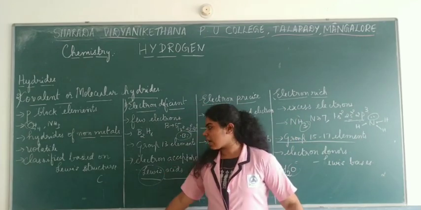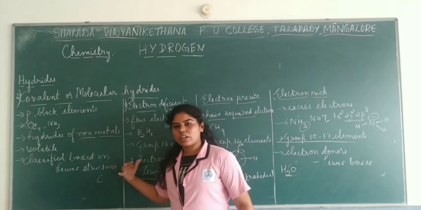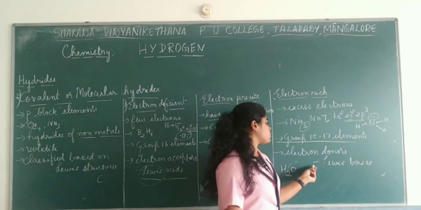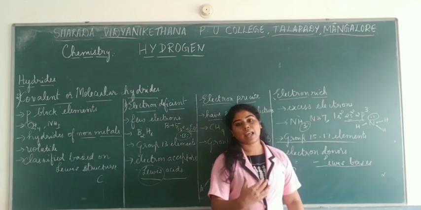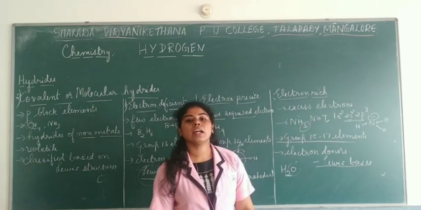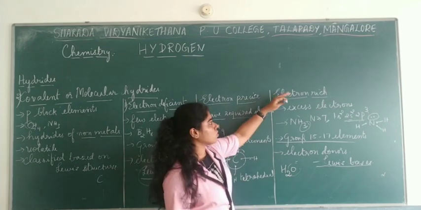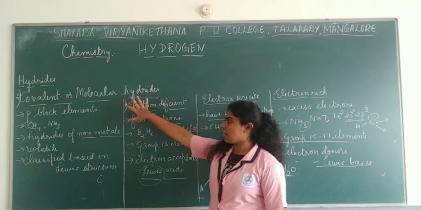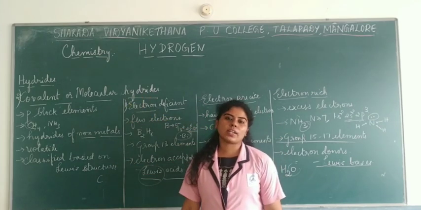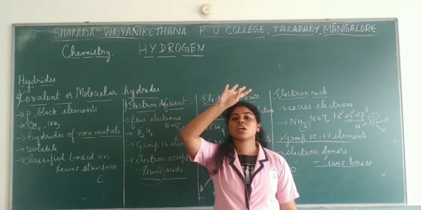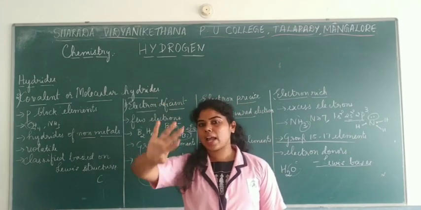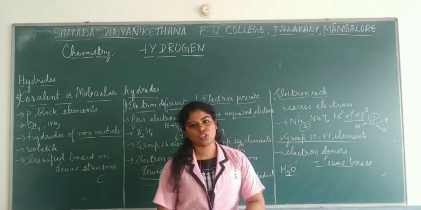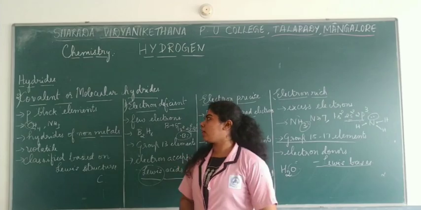And if the earlier ones are electron acceptors which are electron deficient, then these have to be electron donors, and that's why we call them Lewis bases. So these hydrides act like Lewis bases. So this is about the electron rich hydrides. Totally concluding, the second type is the covalent or molecular hydrides, which are covalent in nature. They are p block elements. There are 3 types: electron deficient, then precise, and the last one is rich. So this is about the covalent hydrides.